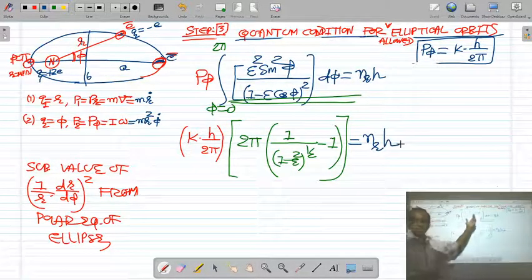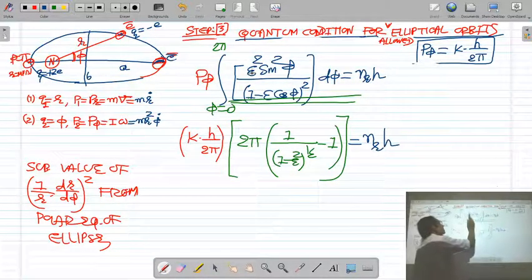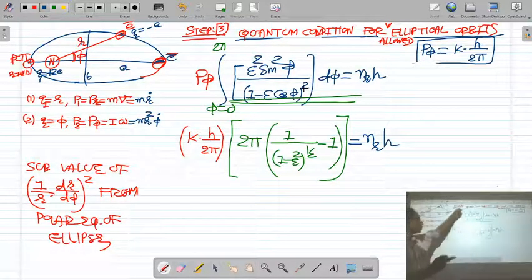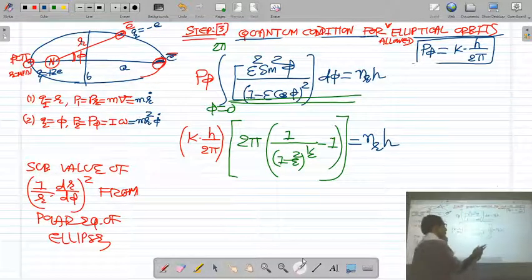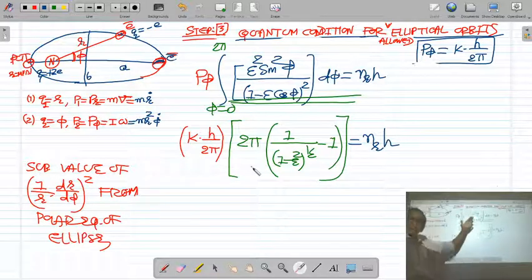So you just remember the answer of the integral epsilon square sin square phi upon 1 minus epsilon cos phi whole square in the limit 0 to 2 pi. Its answer, of the integral epsilon square sin square phi upon 1 minus epsilon cos phi whole square with respect to phi in the limit 0 to 2 pi, is 2 pi, 1 upon 1 minus epsilon square raised to 1 by 2, minus 1. So this is the answer of the integral.